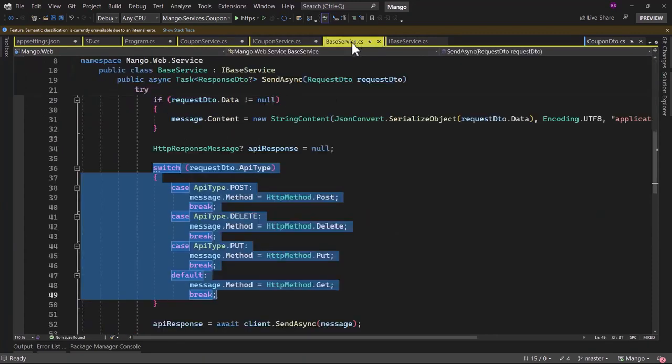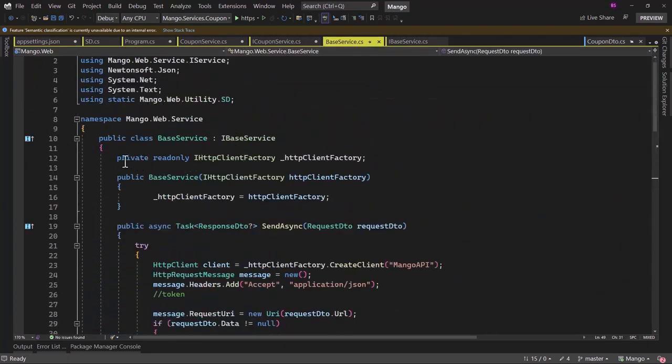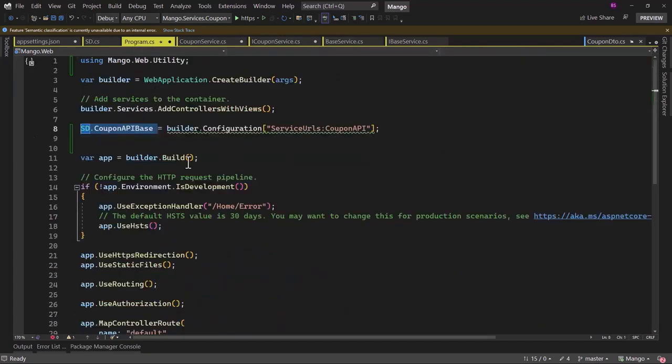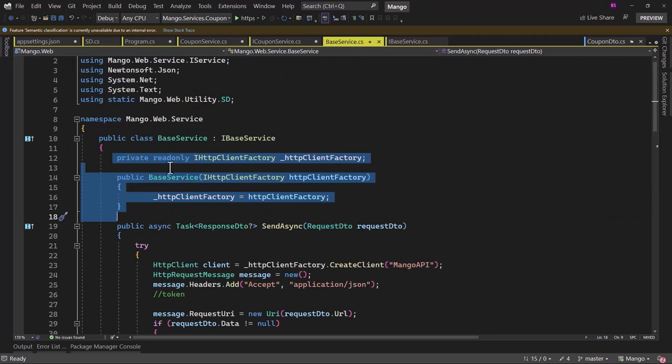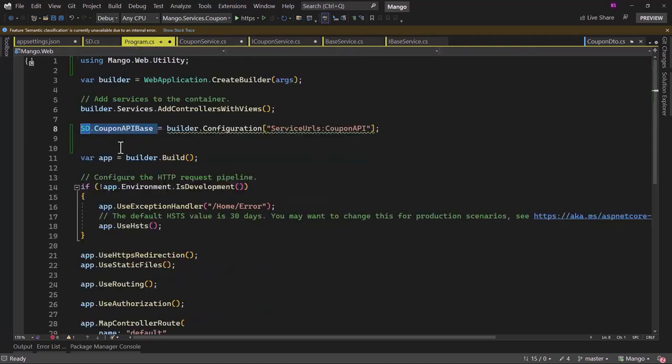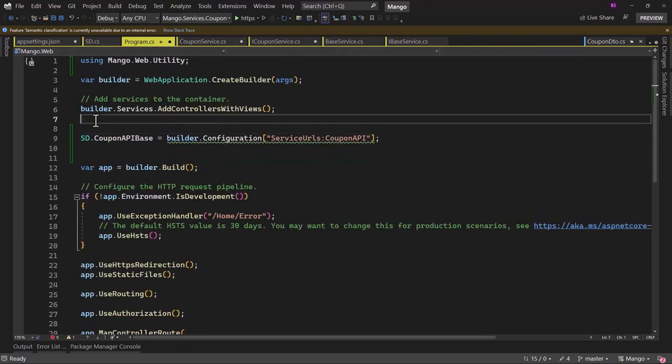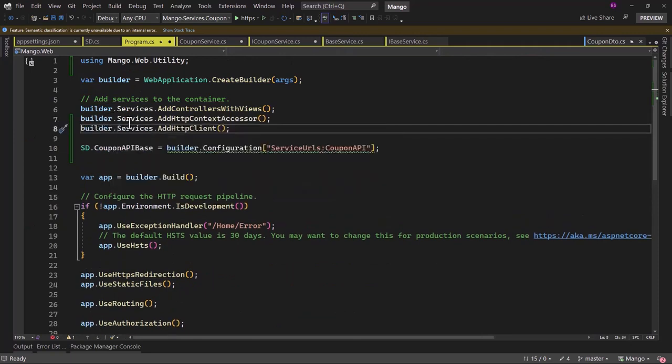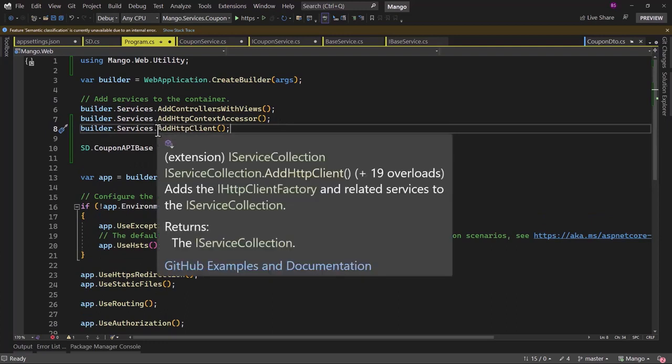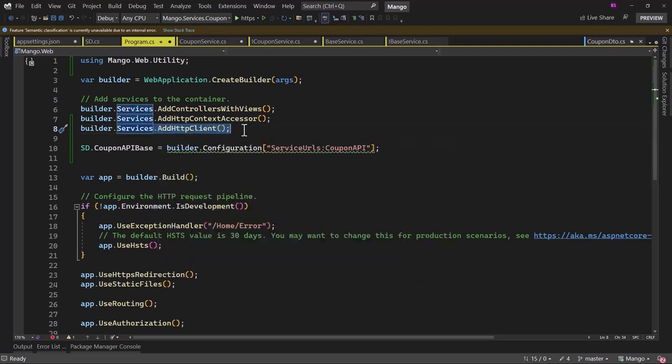Next thing, if you go to base service, scroll up here, we are injecting the IHttpClientFactory, but we have not registered anything in the services. In order to register the HTTP client factory that we are using with dependency injection in Program.cs right here, we will be adding builder.Services.AddHttpContextAccessor, but the main thing here is the AddHttpClient.